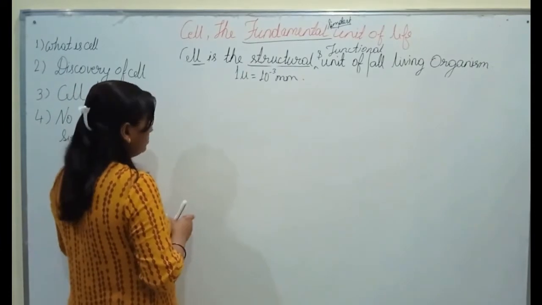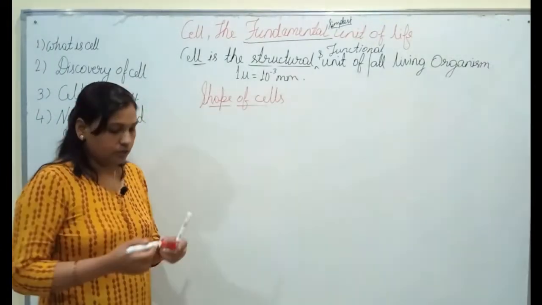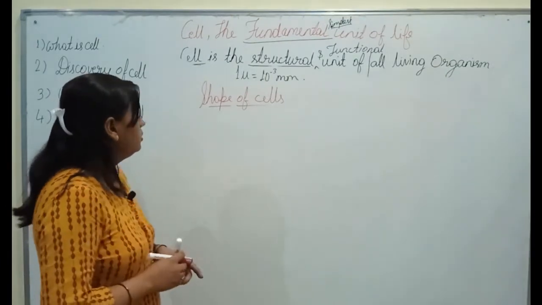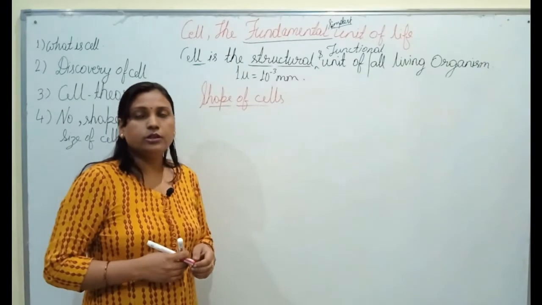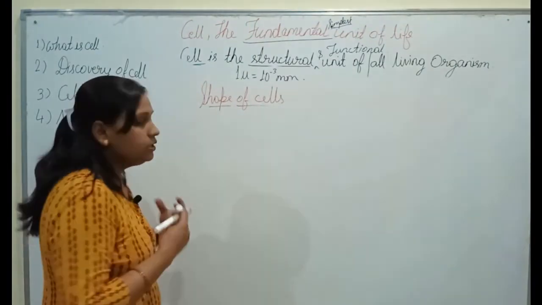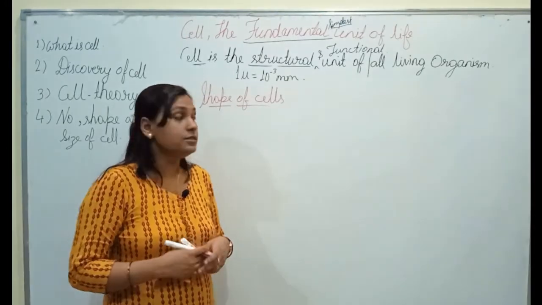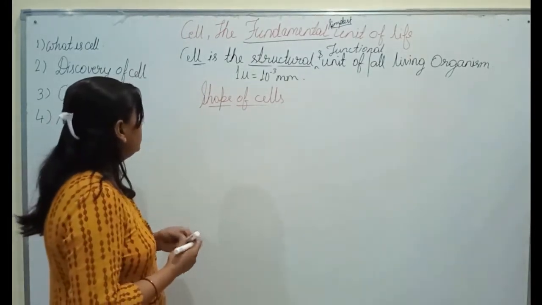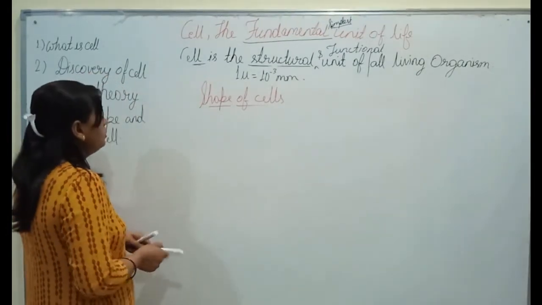Shape of the cells are different in different organisms. Okay, cells found in plants have different shapes. Cells found in animals have different shapes. Even in our body, which is made up of millions, billions or trillions of cells, the shapes of cells are different.